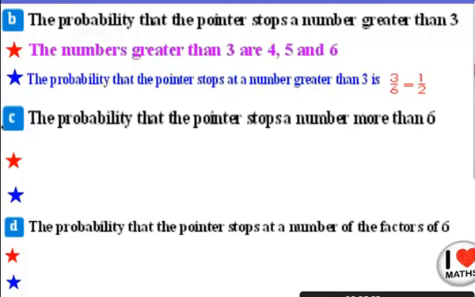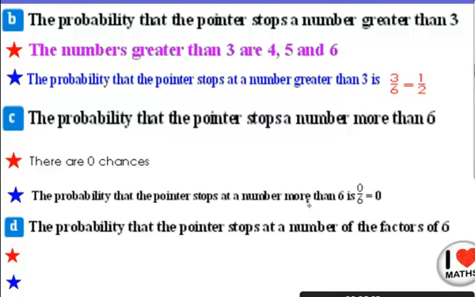What about the probability that the pointer stops on a number more than 6? I told you that my dart consists of 6 parts numbered starting from 1 ending by 6. So can I find a number more than 6? No. So I don't have any number more than 6. So my probability will be 0 over 6, which means 0.